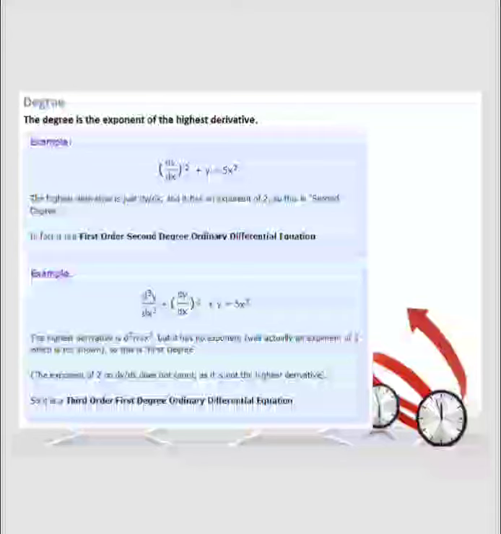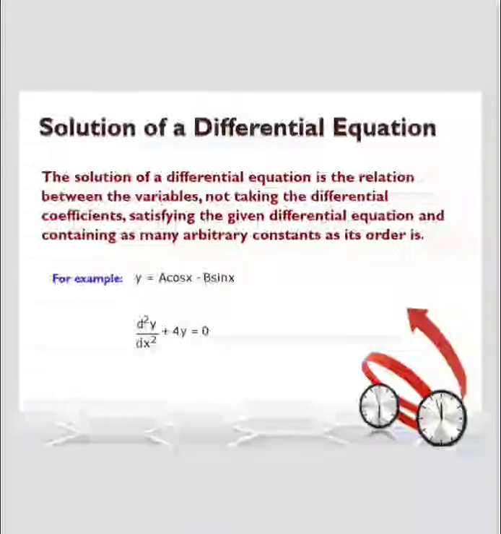The degree is the exponent of the highest derivative, we know that. And here is the example for a second degree, first order equation, and we say that the equation is a first order, second degree ordinary differential equation. It is an ordinary differential equation because we use only one independent variable. If we include many independent variables, it is a partial differential equation. We couldn't discuss the partial differential equation in this slide, so we move to the next slide.